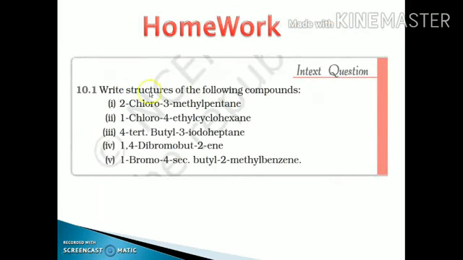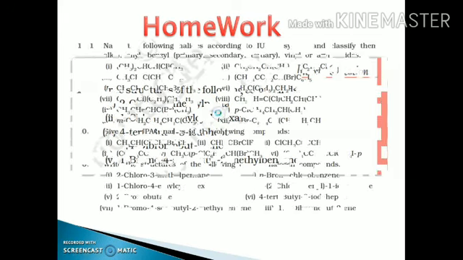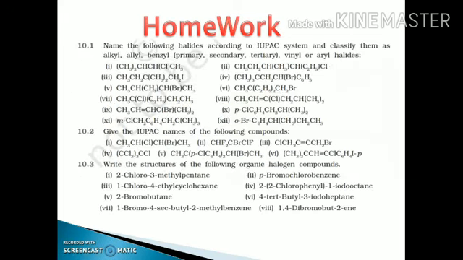This is your homework. Note down your homework. These questions are from your NCERT back exercise.